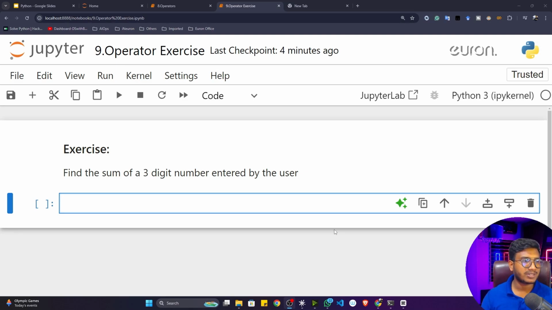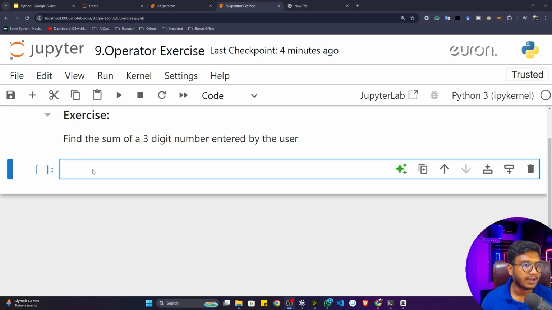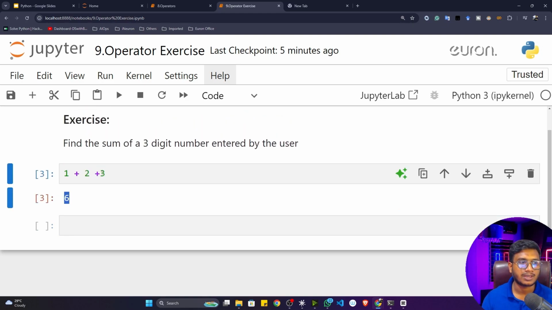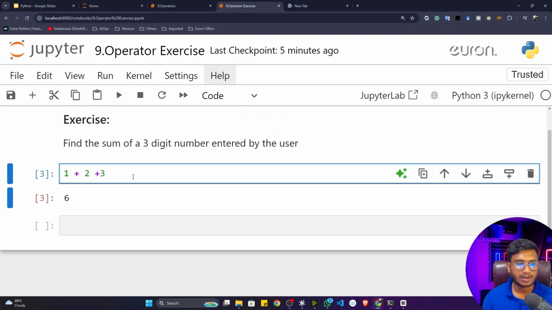So here we'll try to solve this exercise: find the sum of a 3-digit number entered by the user. Let's say the user has passed 1, 2, and 3. I just need to do the sum operation of 1, 2, and 3. If you calculate the sum of these numbers, you will get 6. That's how I have to make a program here.